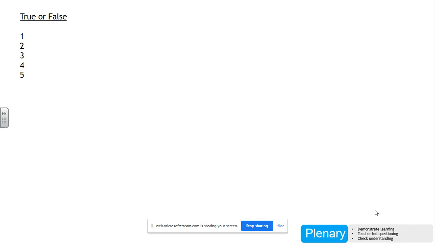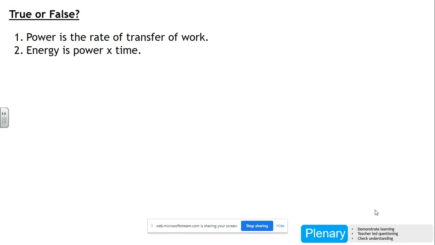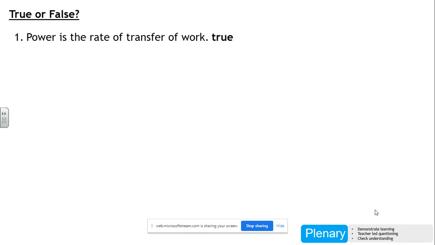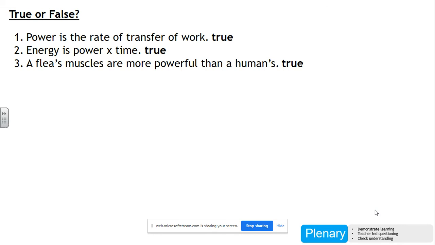Here we go, some true or false questions, 5 quick ones. Which one's true, which one's false? I'm going to pause this for a minute and unpause now. There we go. Both are true. That in fact is true.